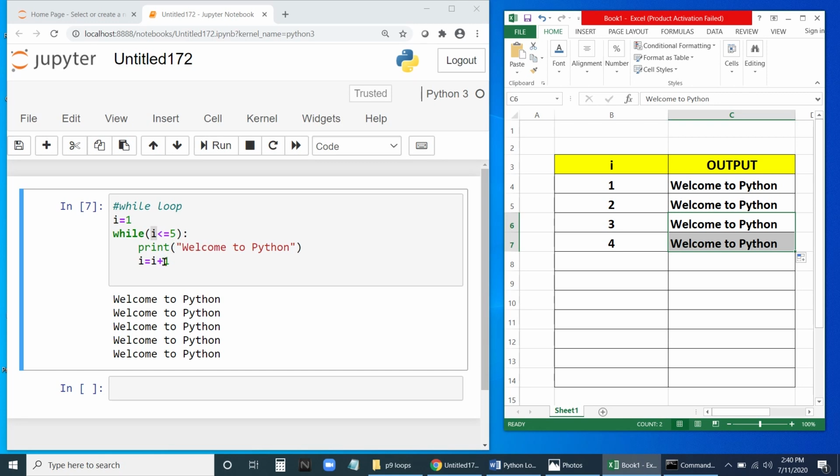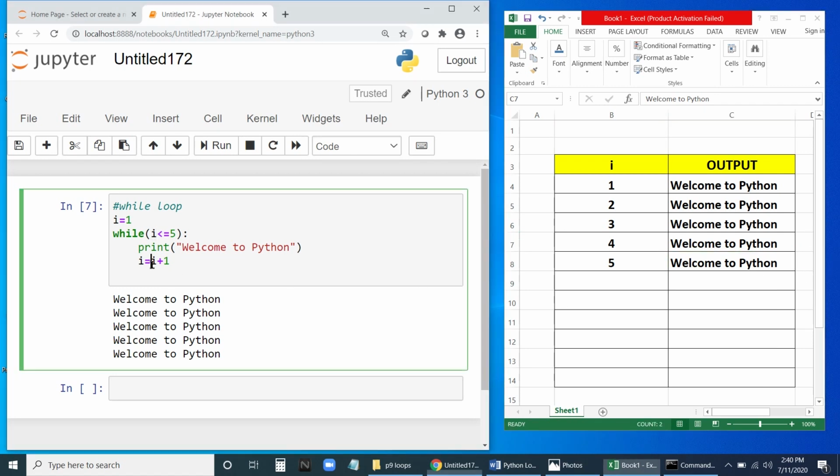Now it will become 5 because I is 4 now. 4 plus 1, it is 5. So this will be 5. It will go here. Is I less than or equal to 5? I is 5 now. 5 equal to 5, it is. The condition is true. Again it will print this welcome to Python.